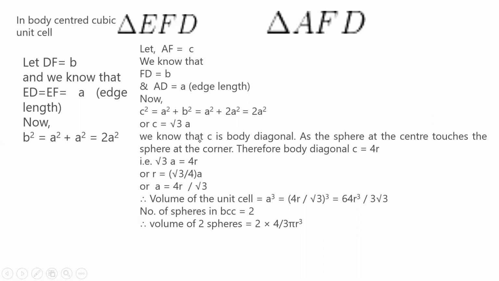We know that C is body diagonal. Underline here: C is body diagonal. As the sphere at the center touches the sphere at the corner, it is called body diagonal. So therefore, body diagonal C is equal to 4R, 4 into radius. And root 3 A is equal to 4R, that is R is equal to root 3 by 4 A. This is the relation between radius and edge length in BCC: R is equal to root 3 by 4 A, or A is equal to 4R by root 3.